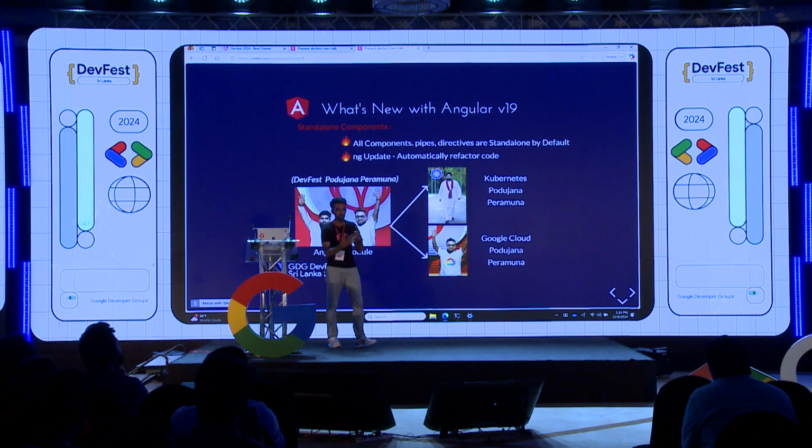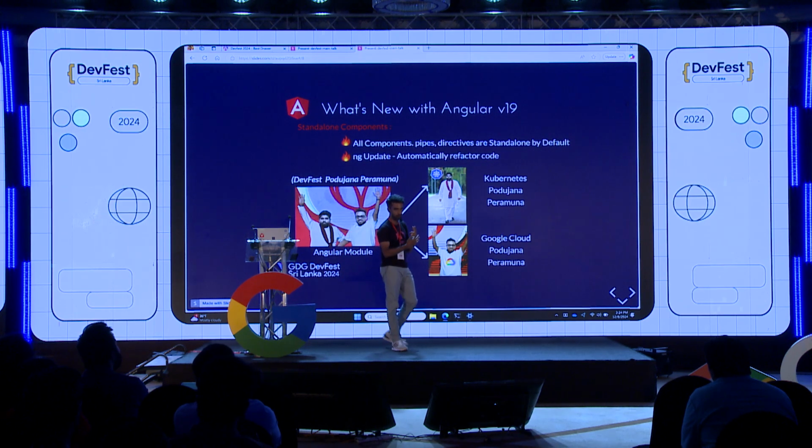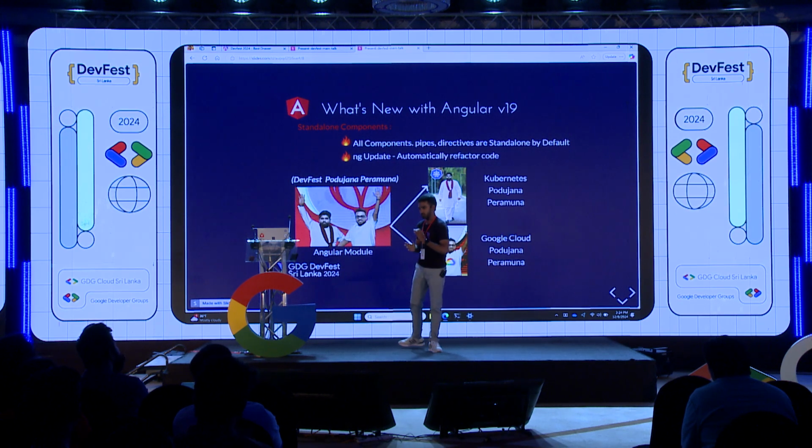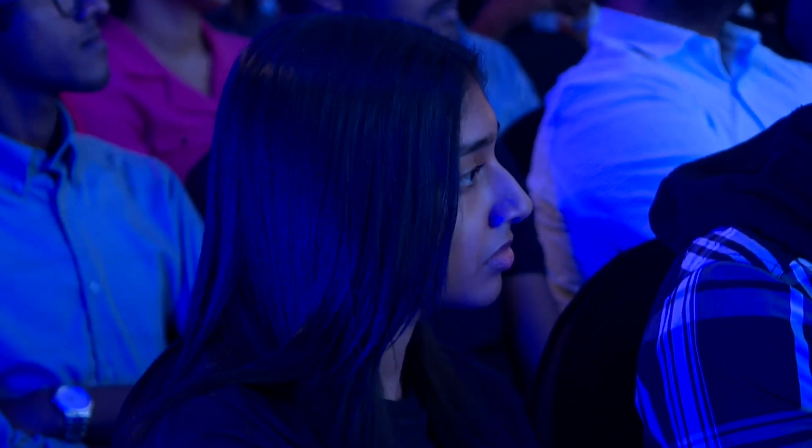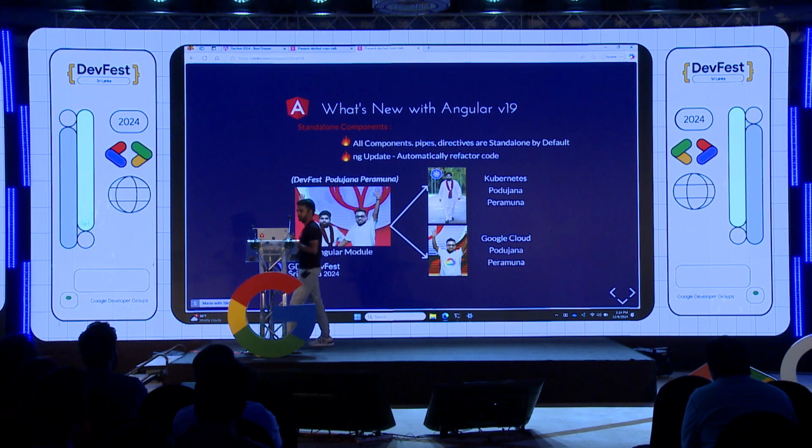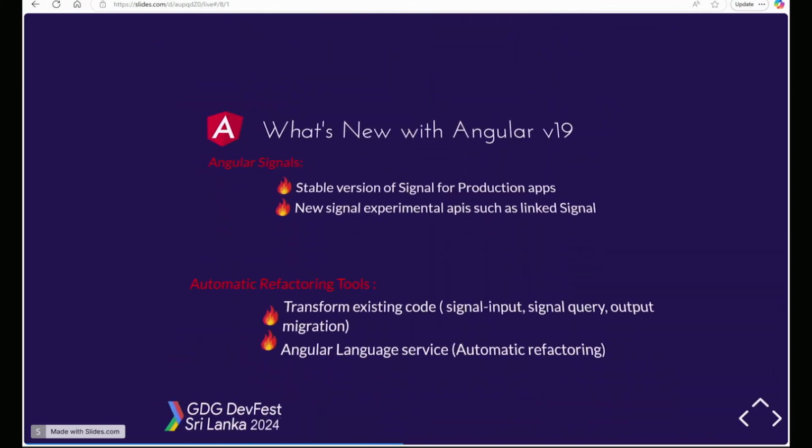This is applicable to directives. This is applicable to pipes, if you're familiar with Angular. So you don't have to define NgModule, and you don't have to import the dependencies in order to make this work. So this is very popular among developers.